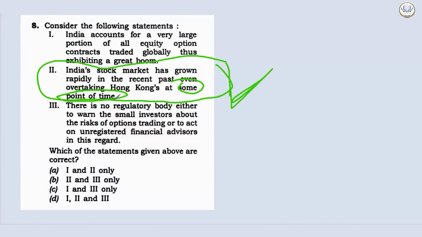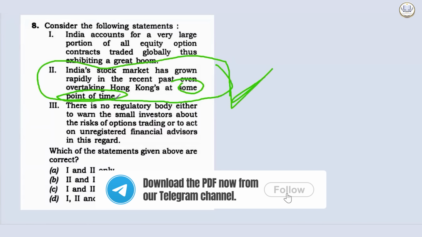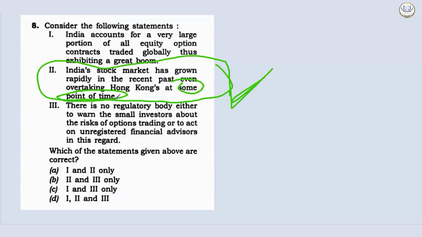And when they are closing down: there is no regulatory body either to warn the small investors about the risk of options trading or to act on unregistered financial advisory in this regard. There is no regulatory body. Such negative statements which are closing down, there is a huge probability that such a statement will be incorrect.